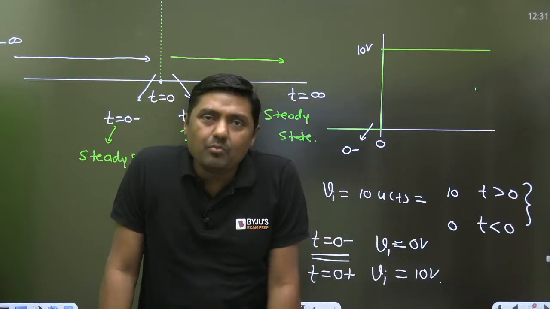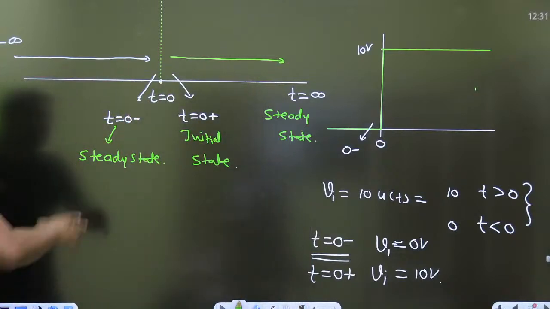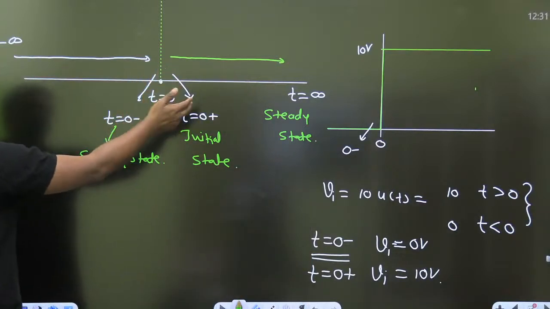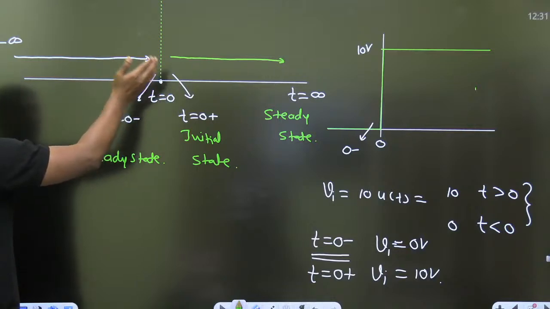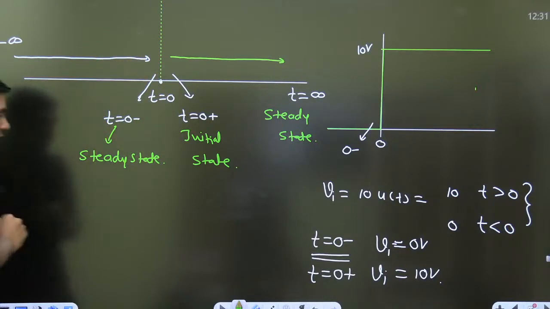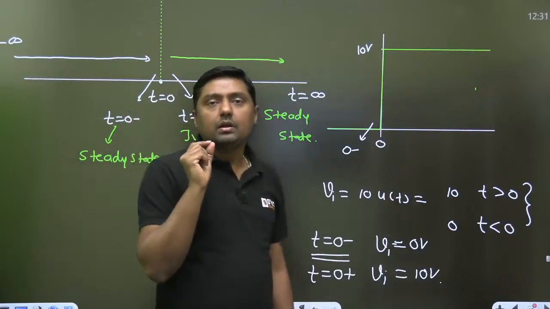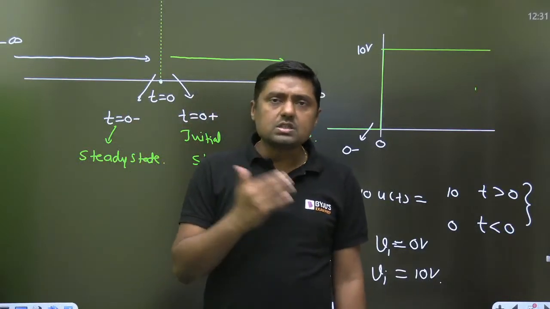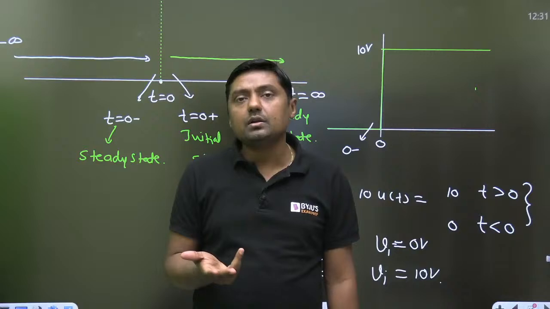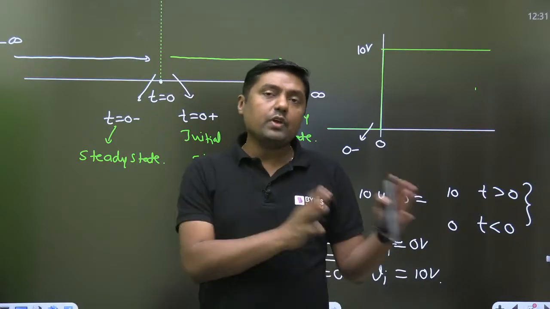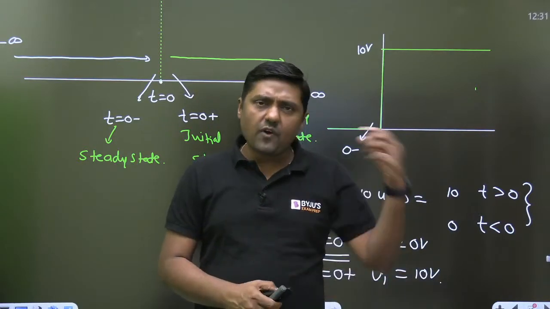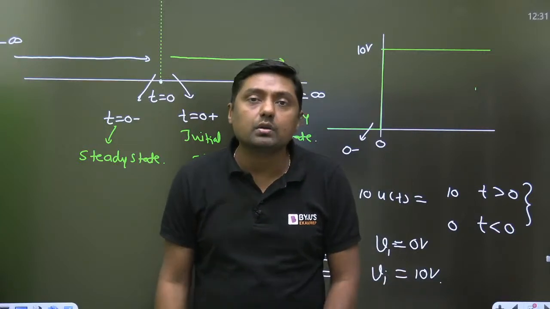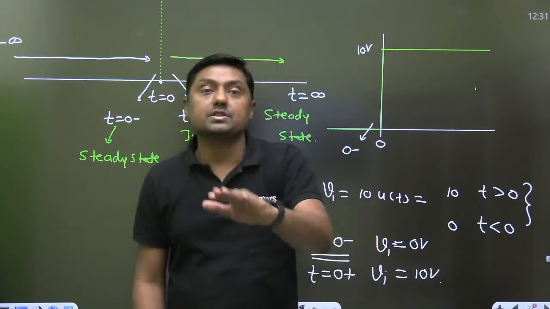So always remember, when there is a sudden change at t equal to 0, exactly before switching, the circuit will be in steady state. Just after switching, the circuit will be in initial state. And again when we give infinite time, the circuit reaches steady state with new conditions.